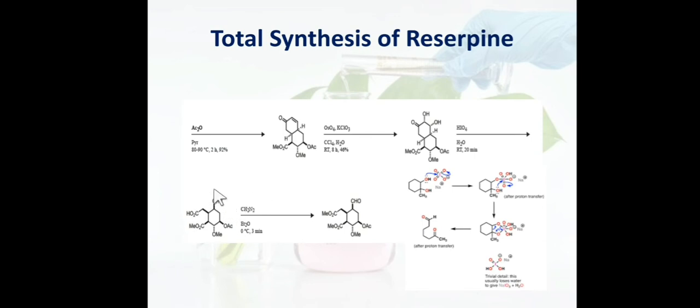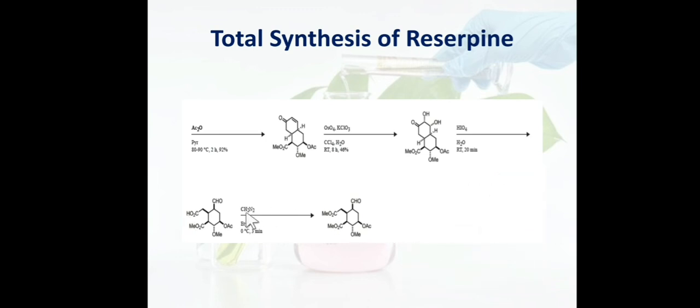Now when this molecule is treated with diazomethane, again it will convert this acid derivative into the ester derivative. So in the 60s and 70s, diazomethane was a very famous reagent for the conversion of acid to ester. But friends, this is a very explosive reagent. So nowadays, the use of diazomethane is reduced in the laboratory. So this is how we achieved the part two, or second molecule, or second key intermediate.